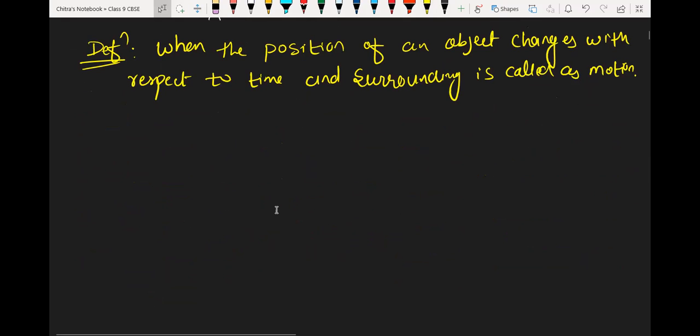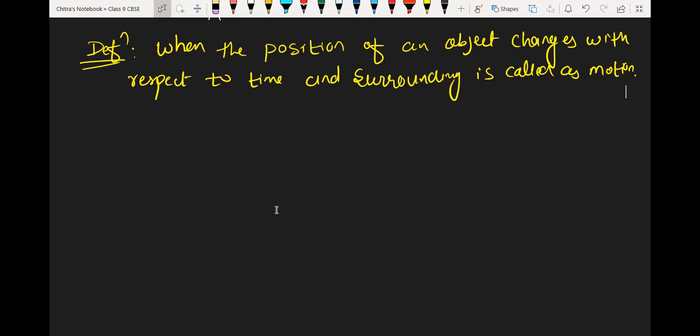With respect to that person we are stationary, or with respect to us that person is stationary, because inside the bus our position is not going to change. But with respect to the surrounding outside the bus, our position changes. Is it or not?